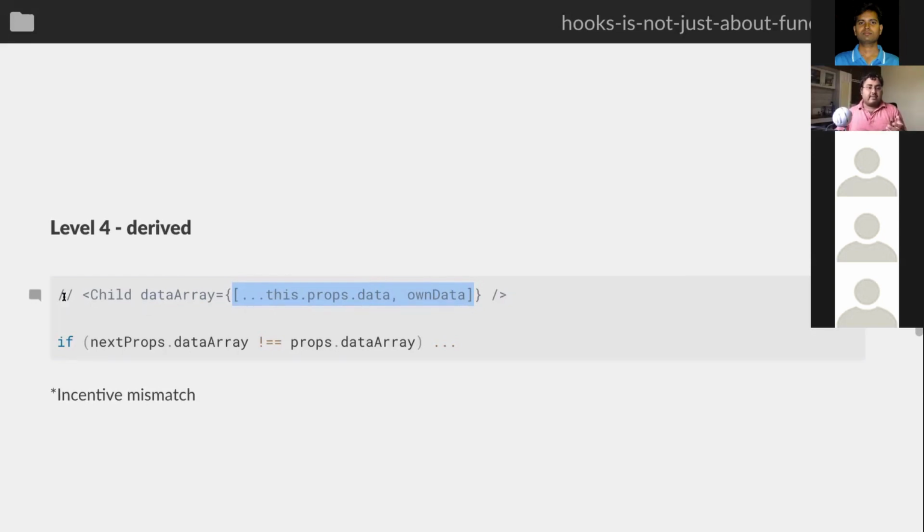So this I felt was one of the cases where we used custom checking with previous props and next props. But because you can memoize values easily now, you can just use useEffect and send a memoized array from the parent. Now this of course has to be nested. If your parent's parent is sending a prop which is changing every time, it can cause a cascading effect. So you have to make sure that all the parents are always sending a cached value if things have not really changed.